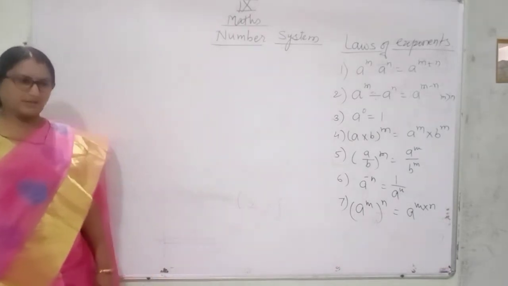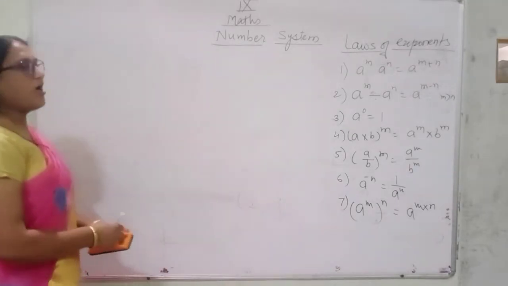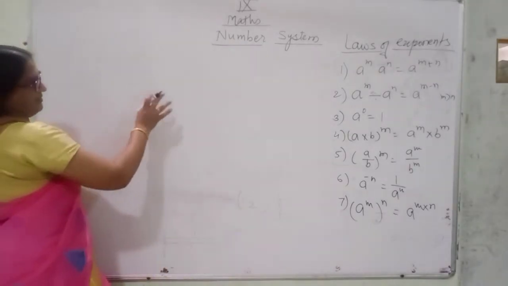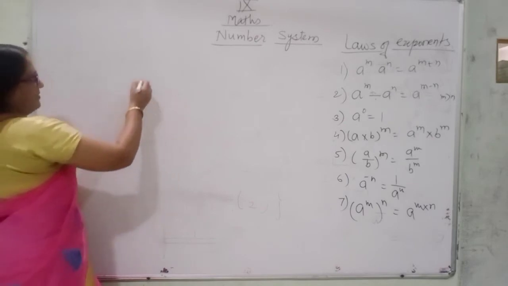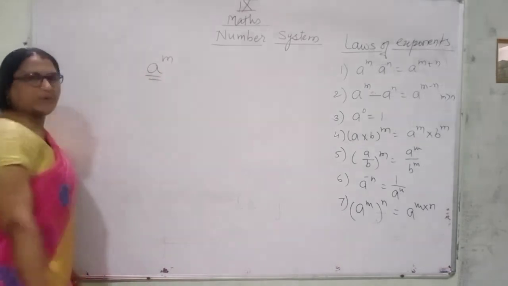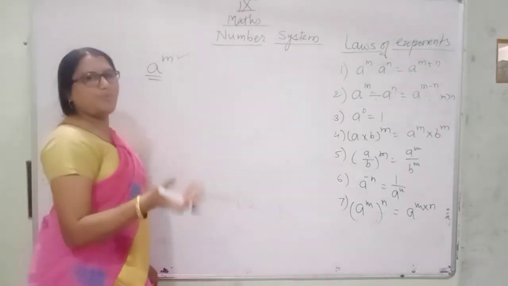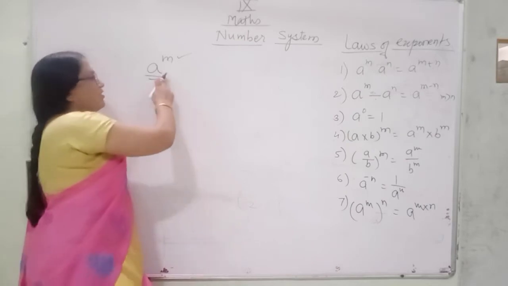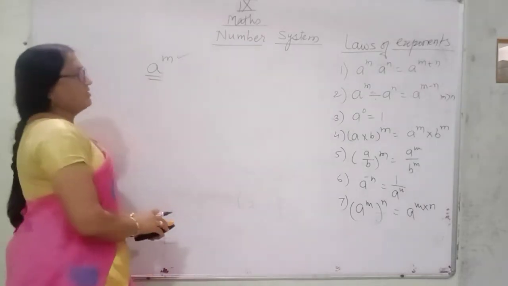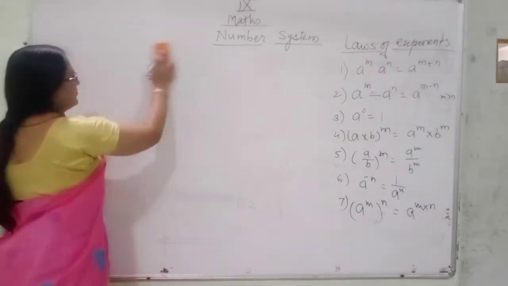What is exponent? Exponent means power or index. For example, a raised to the power n. Here a is the base and this n is called the exponent or power or index of a. Okay. So now we are learning the laws of exponents.